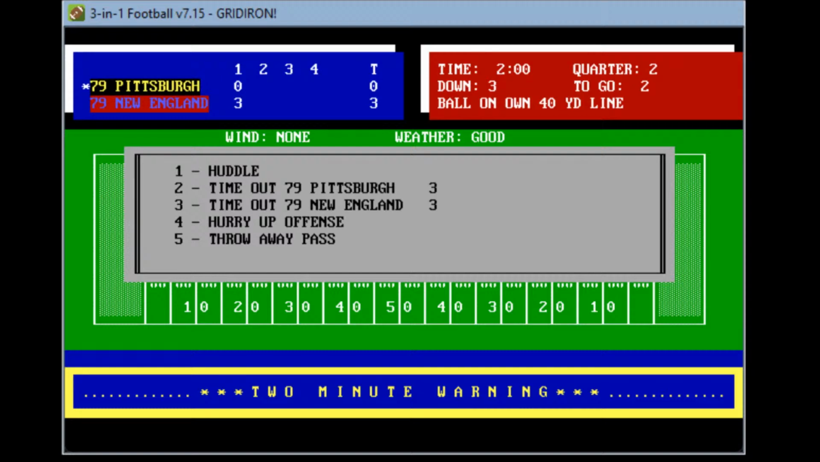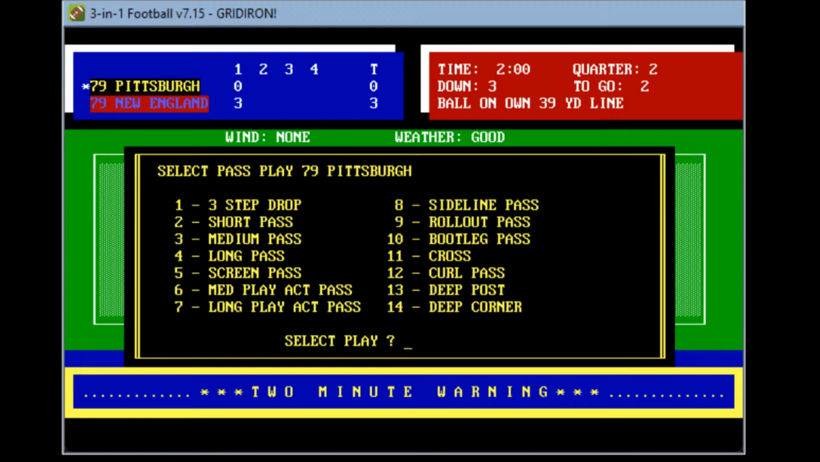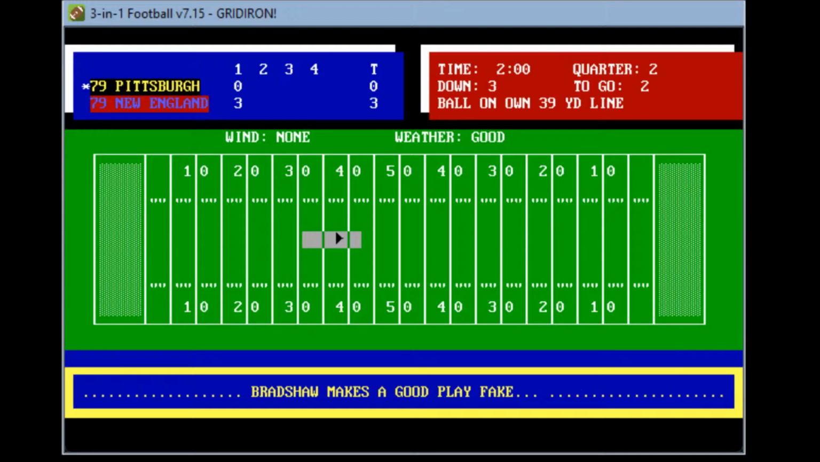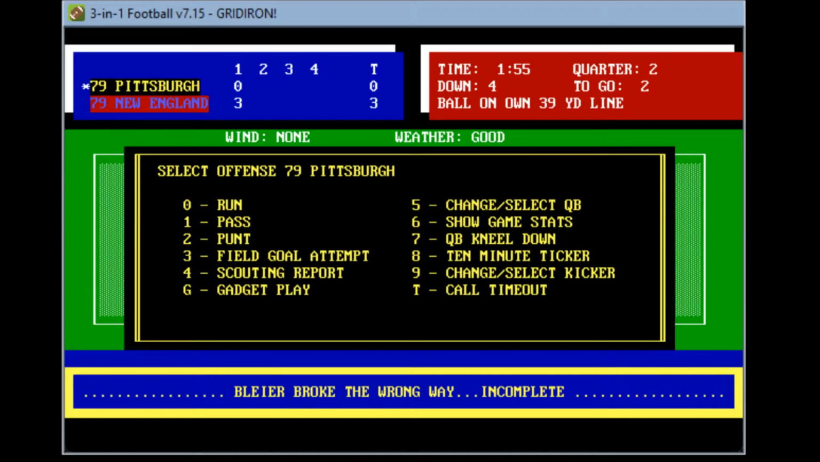Let's go ahead and huddle. And let's go and do a pass. Let's do a medium play action pass and see if we can get New England to come up on this. Makes a good play. He's got Blyer. He broke the wrong way. Incomplete. Bradshaw definitely having some issues here in the first half. 4th down, and they are going to huddle. They stopped the clock, basically. So now another punt. It's 4th and 2 from their own 39.